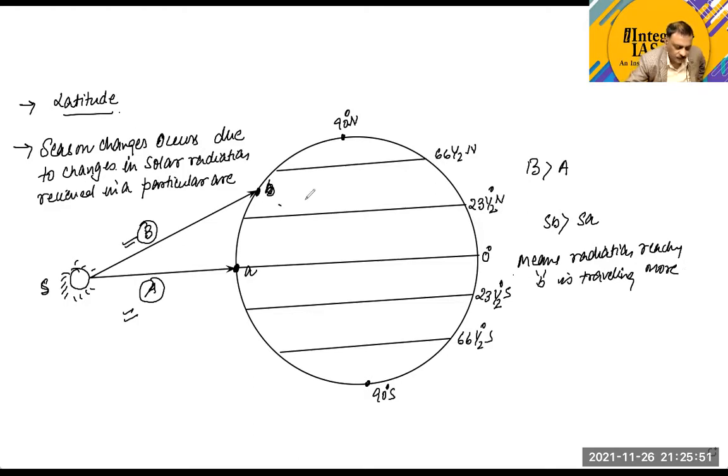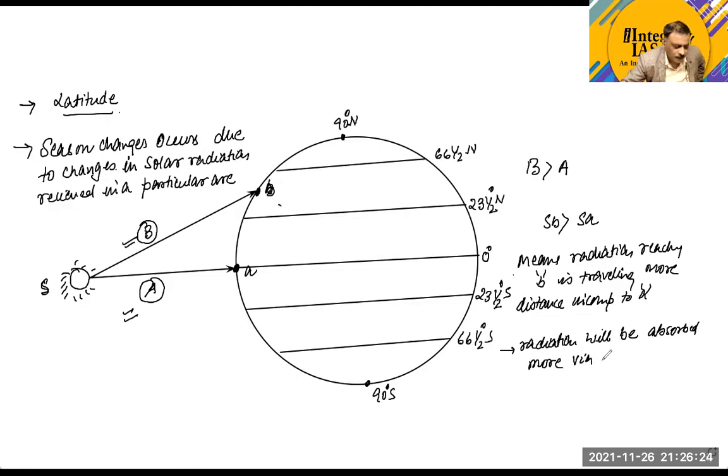The radiation reaching B is traveling more distance in comparison to the radiation reaching at A. So it means that radiation will be absorbed more via SB than SA.